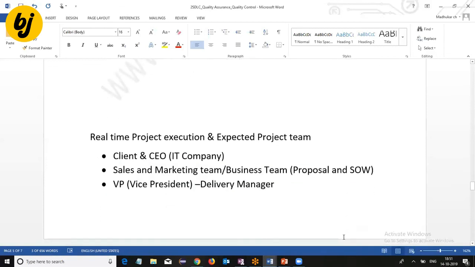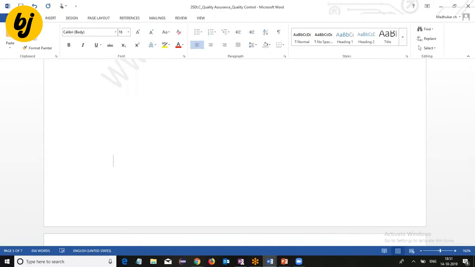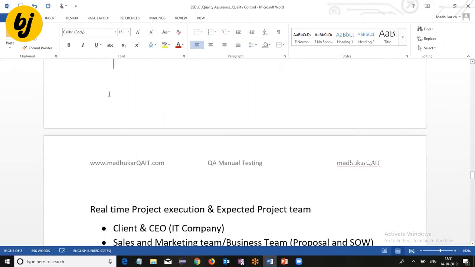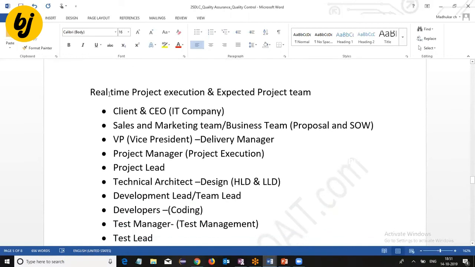real-time project execution and expected project team. If I go for a software company, what are the team members at company level, not just the testing team? Overall, the project execution and expected project team. There will be the client and CEO, the sales and marketing team or business team who prepare the business proposals and statement of work, and do the feasibility study.